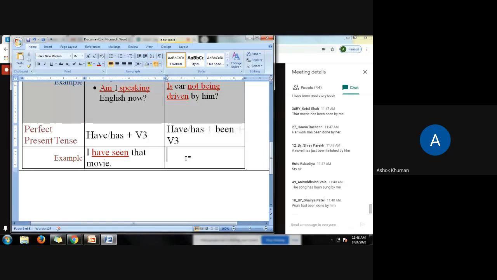Work had been done by him. Had is past tense. No problem. English has been taught by you. Very good. Fine. Very nice. Few more examples. Car has been driven by us. Good. All the chapters have been completed by me. Very nice. Good.